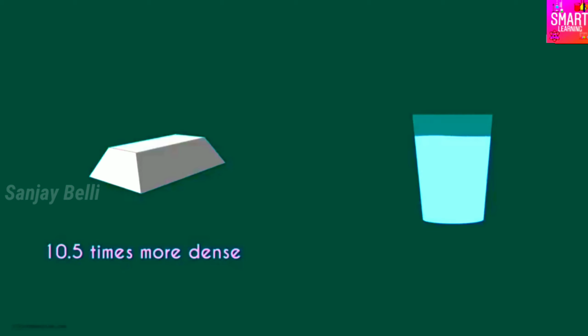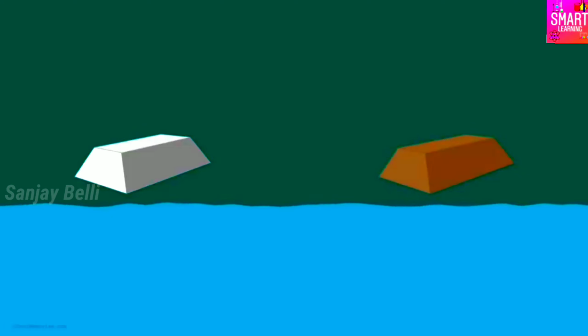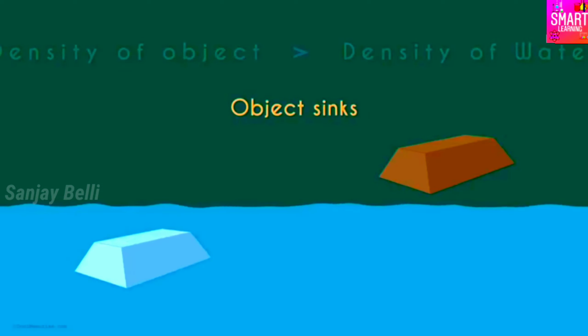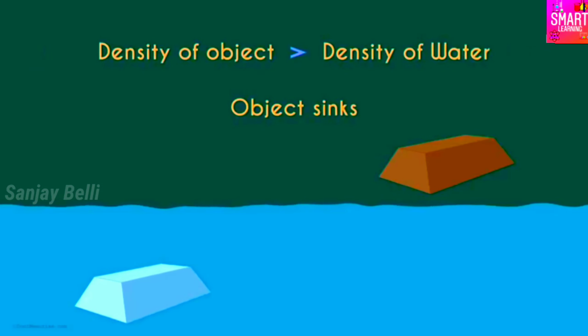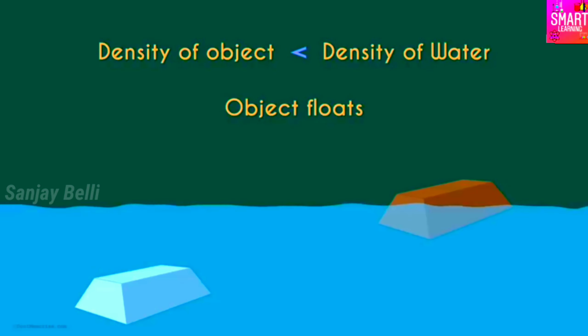But that's pretty obvious given the numbers. This tells us another important thing. It tells us whether the object will float or sink in water. In simple terms, a substance will sink if it's denser than the liquid it's placed in, and it will float if it's less dense than the liquid it's placed in.